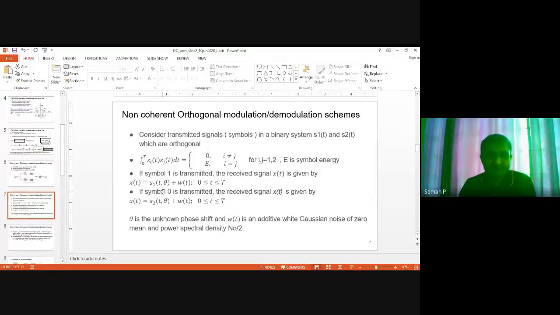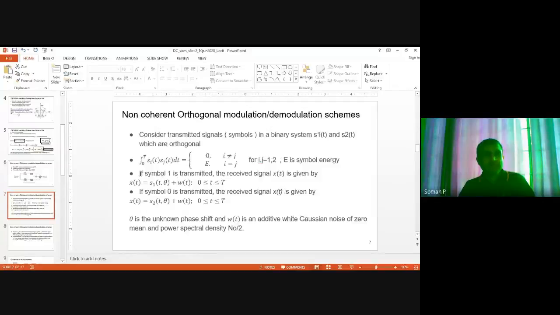Let's have some maths. Again, consider the transmitted symbols S1 and S2, which are orthogonal. Orthogonality means the projection of S1 onto S2 is 0. That is what is mentioned here. Projection means the integral from 0 to T of Si(t) times Sj(t) dt equals 0 for i not equal to j, and equals E for i equal to j, where E is the symbol energy.